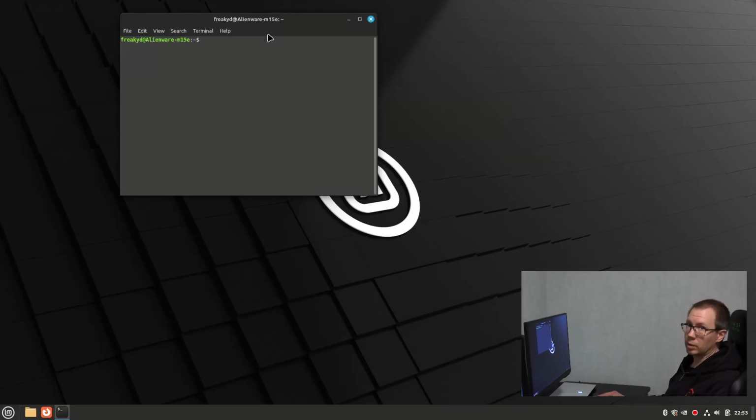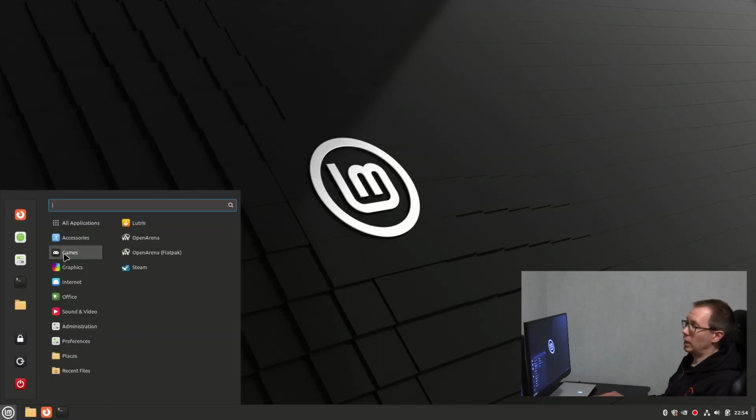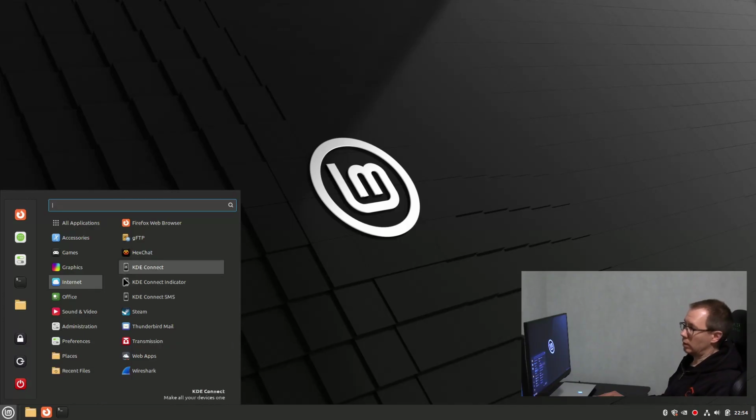I use it a lot because it's a big help to do some tasks. On this computer I have installed OpenArena and Steam. OpenArena is like Quake. Under Internet, we have the Firefox web browser, an FTP client I have installed, and Steam. We have Thunderbird Mail, Transmission for torrent files, and some other stuff.